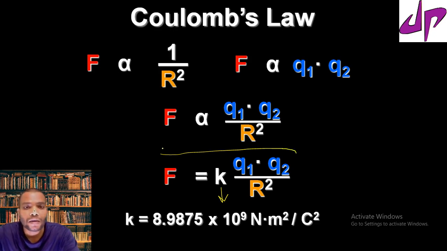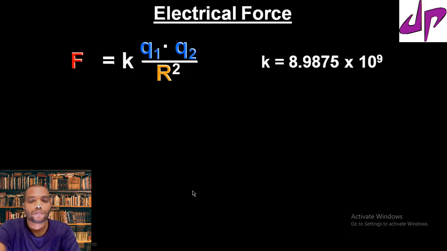The value of K equals 8.98 times 10 power 9 Newton meter square per Coulomb square. Finally, Coulomb's law states there is a force between two charges. The force is directly proportional to the product of the charges and inversely proportional to the square of the distance between them.